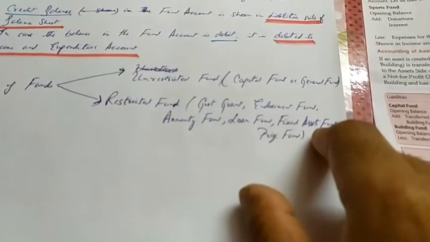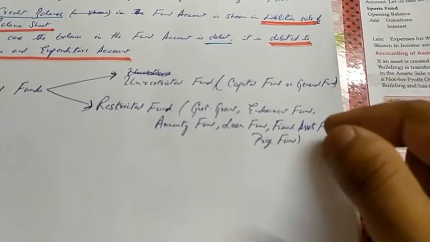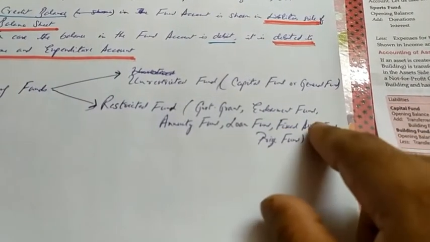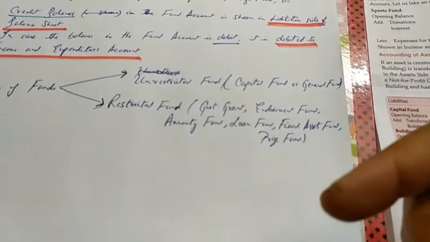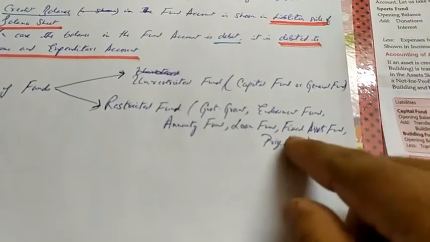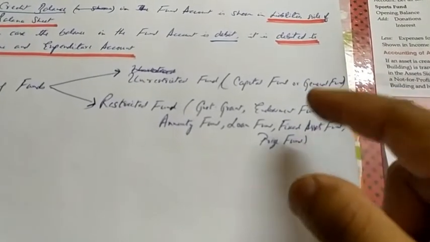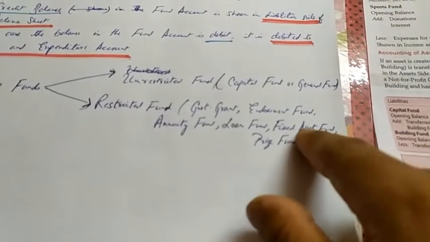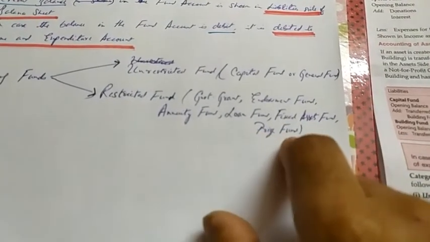Fixed assets fund will be a fund created for development of any fixed assets, like I mentioned yesterday, building fund. A building fund may be termed as a fixed assets fund. So any changes for the particular asset, or any addition to that asset, or maintenance of that asset will be met by this fixed assets fund. Likewise they have prize fund.